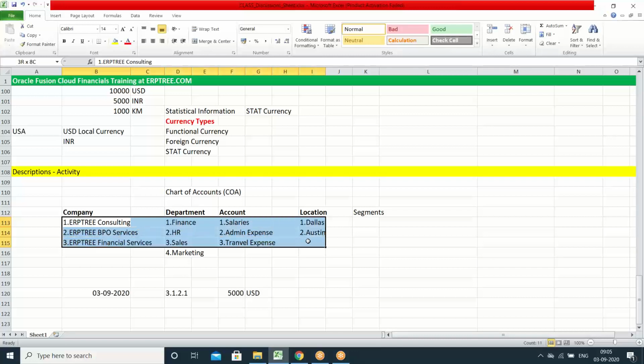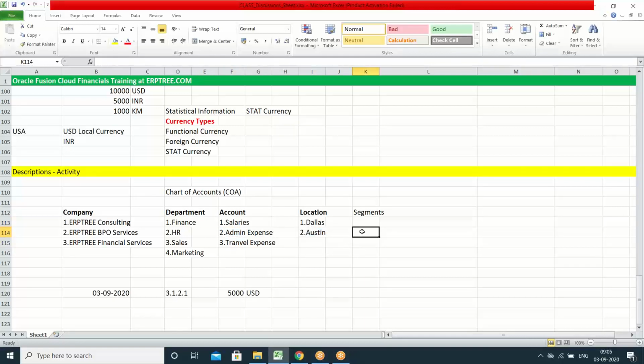As per system, what we enter, those we simply call as values. These values belong to specific segments. These all belong to company. So company is one of the segments. Under the company, whatever information we have, that we call as company segment values. These all are department segment values. These are account segment values. These are location segment values. These all we are calling as segment values.